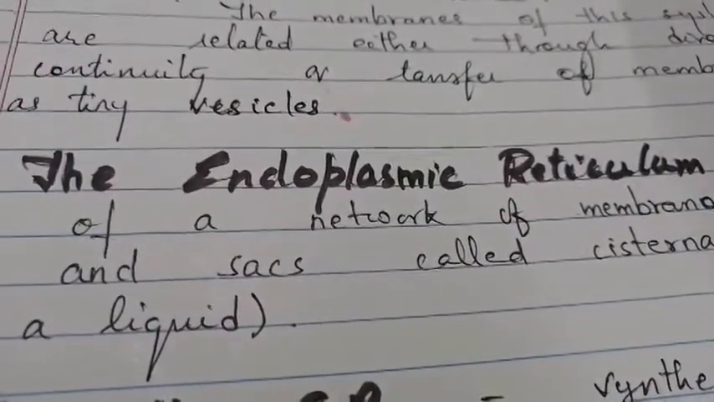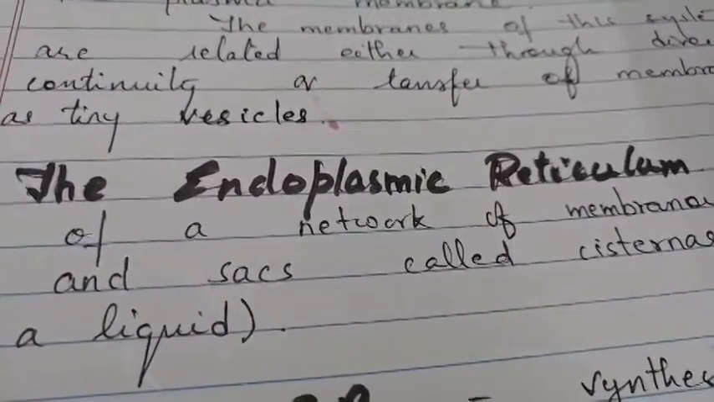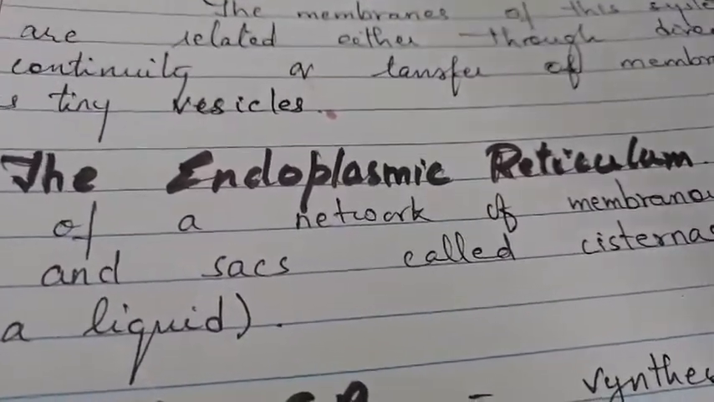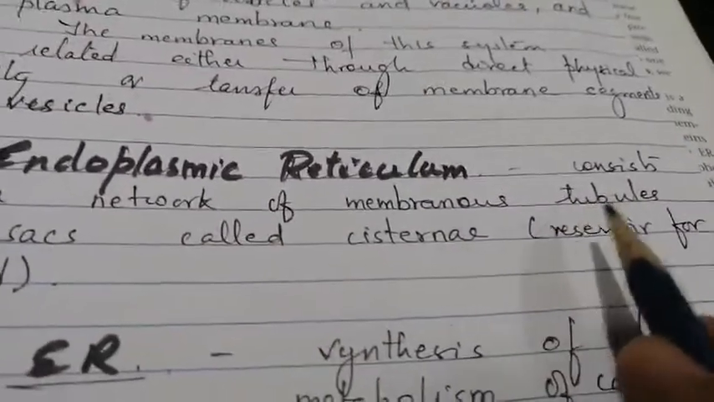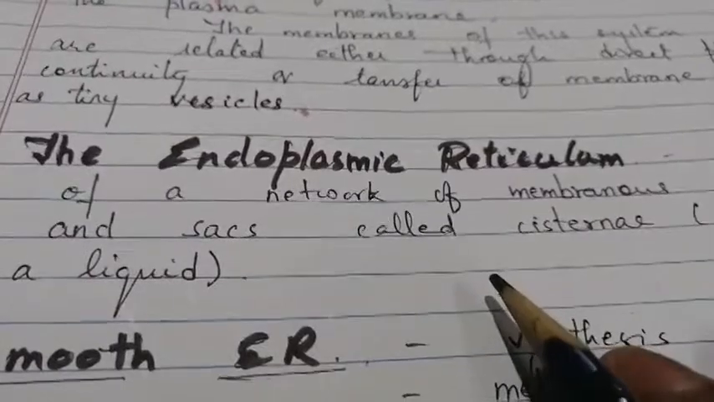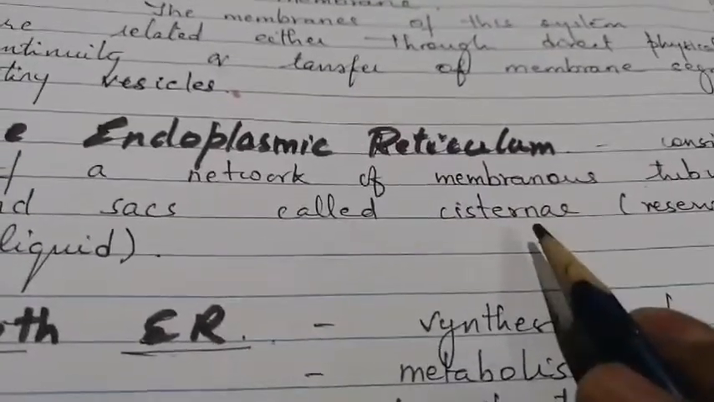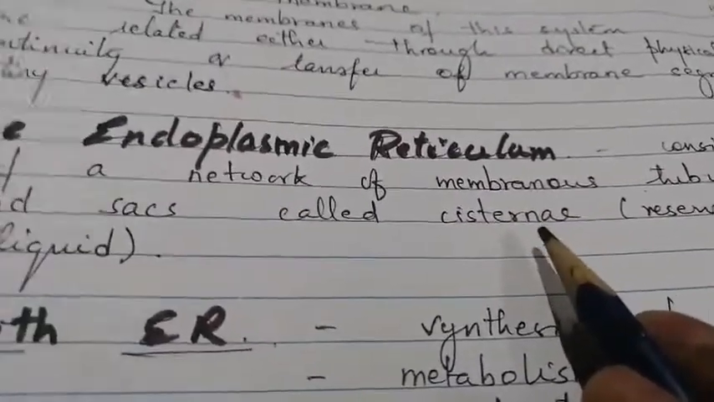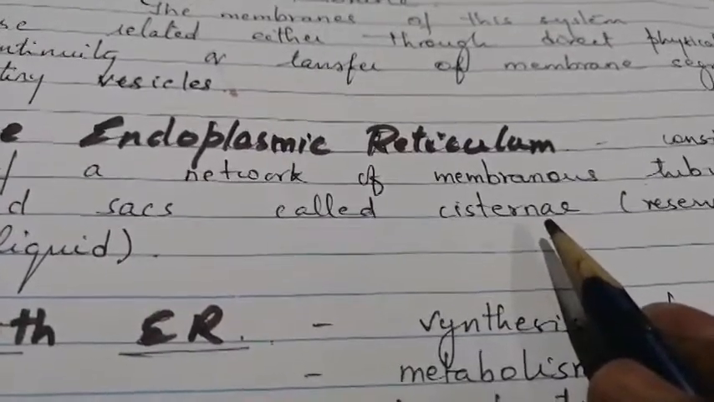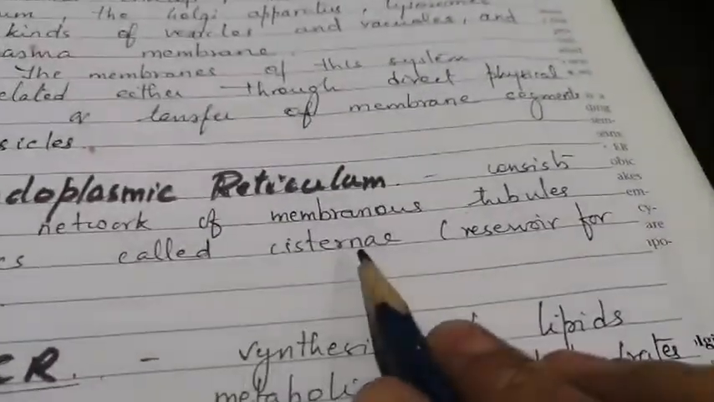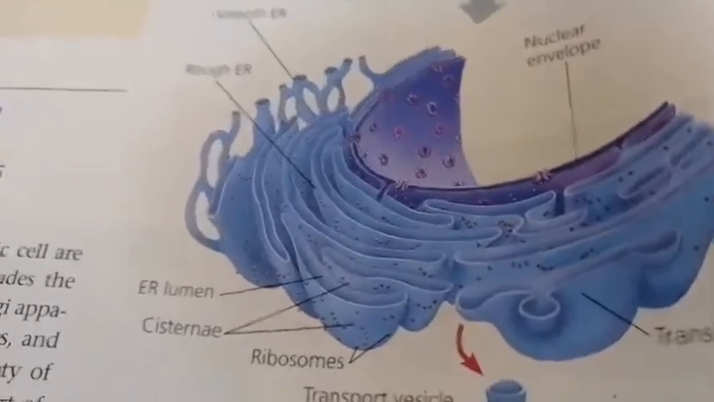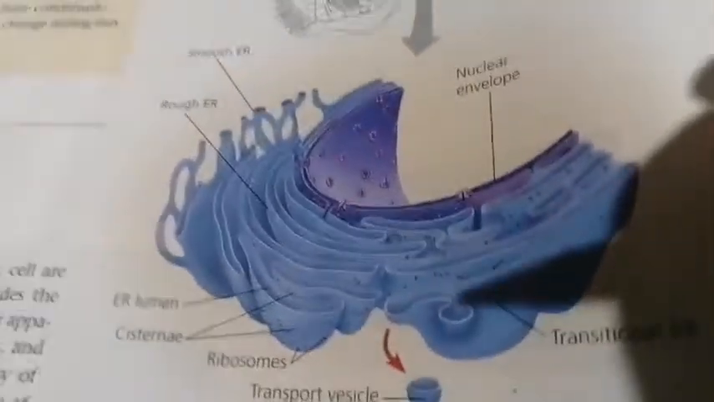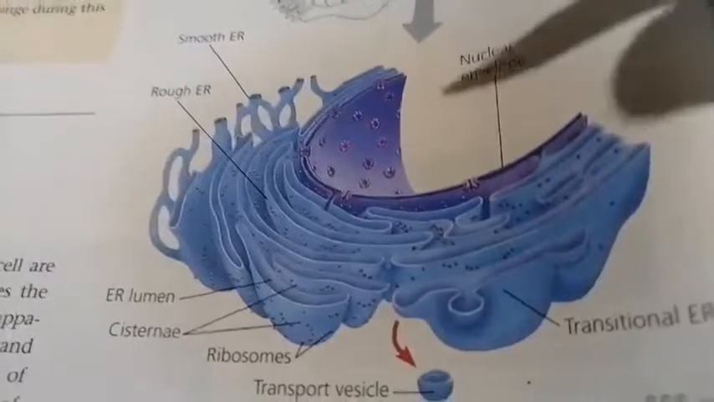Now the next part of it is your endoplasmic reticulum. If you look at endoplasmic reticulum, it is what? It is a network of membranous tubules or sacs called cisternae. Cistern is what? It's like a tanker which is used to store liquids. So cisternae is what? It's a reservoir for liquids. I'm just showing you the diagram of an endoplasmic reticulum here. I can't make such a beautiful diagram, so I'm showing it here.